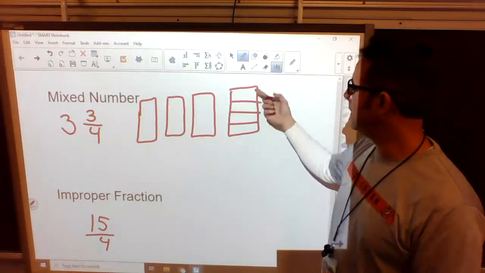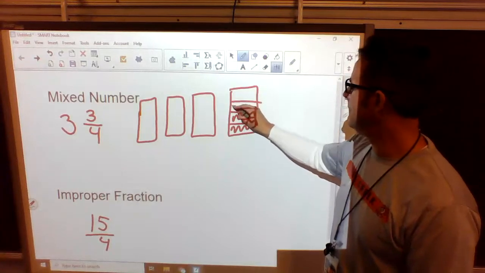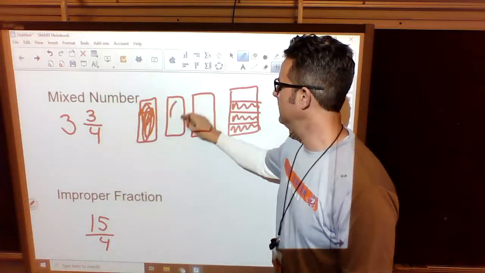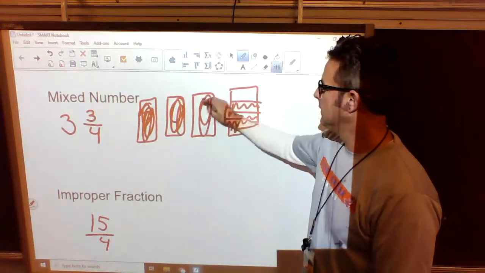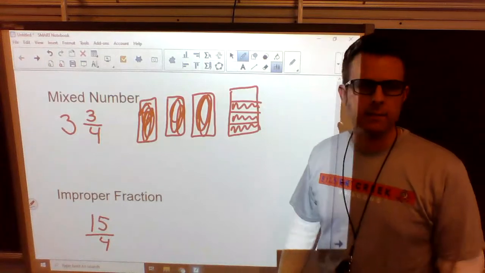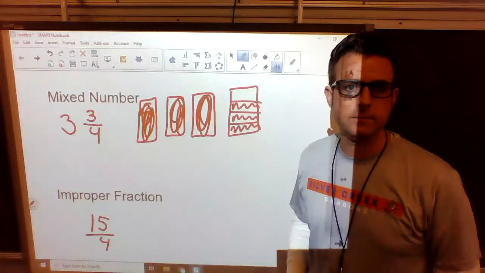So this last one we would have cut in 4s, and we would have 3 of them. So we would have 3 wholes and 3/4. That is what a mixed number is. It's just a whole number with a fraction.